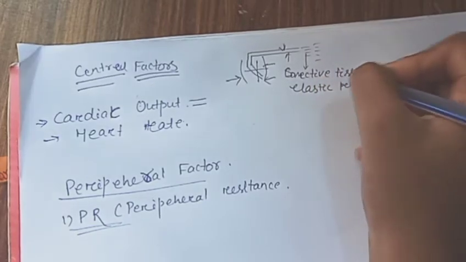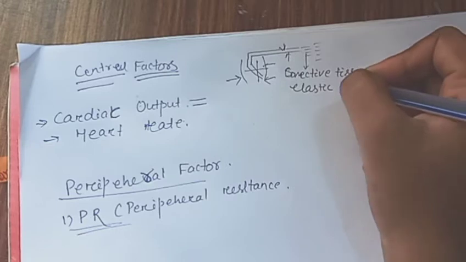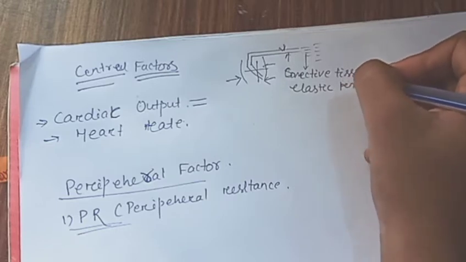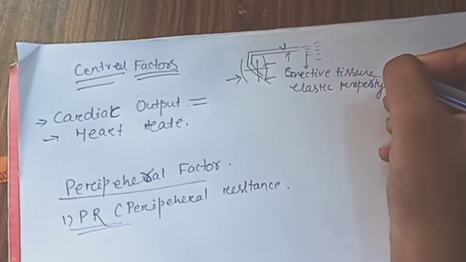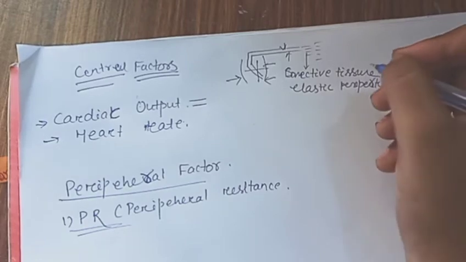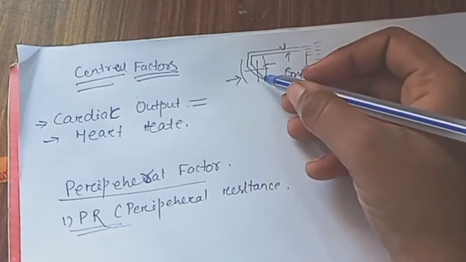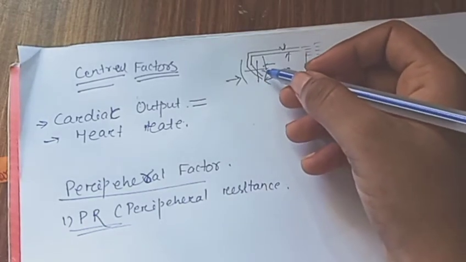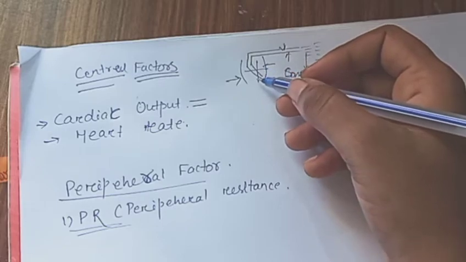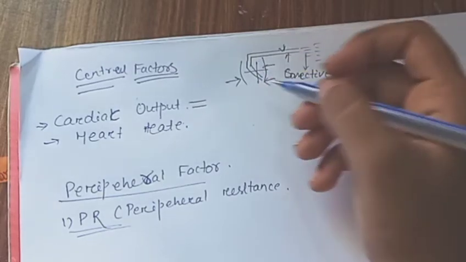So what is the role of this elastic property? When there is contraction, the blood pressure really increases, by increasing the cardiac output.